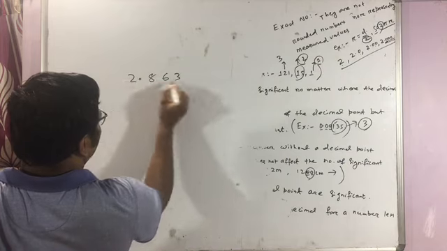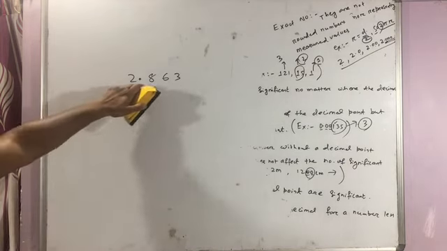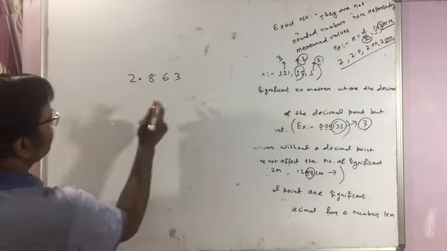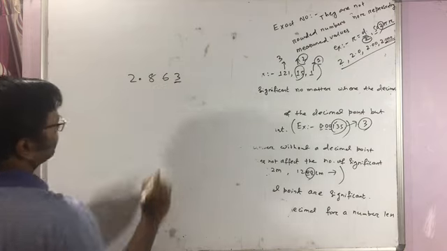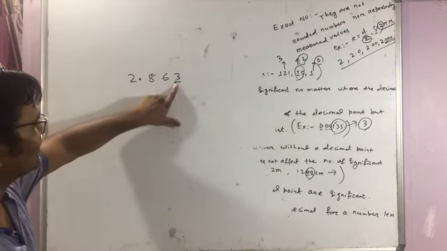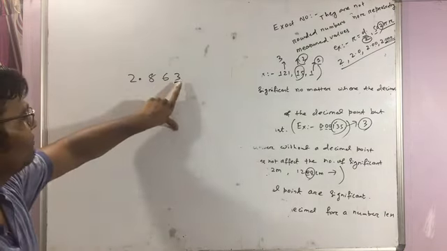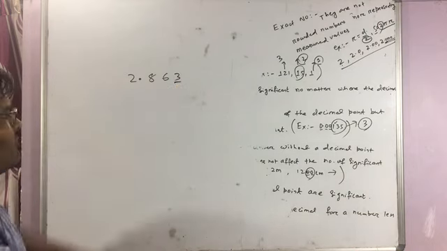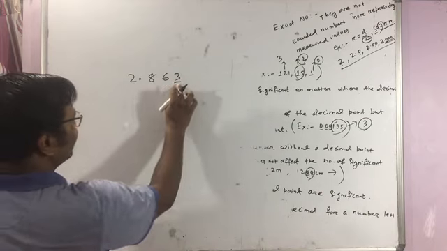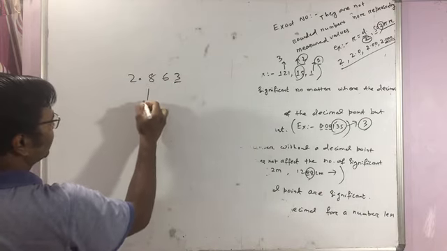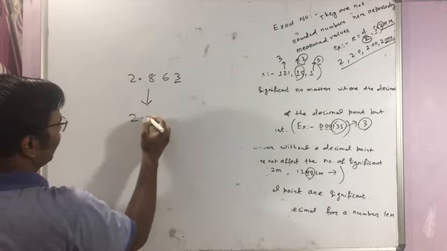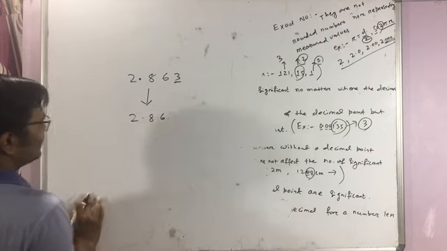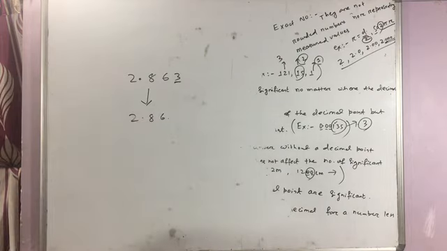If you round it up, you must see the last digit. If the last digit is less than 5, then simply drop it. So your rounded value will be 2.86 up to 2 decimal places.